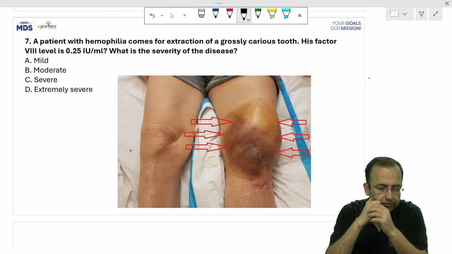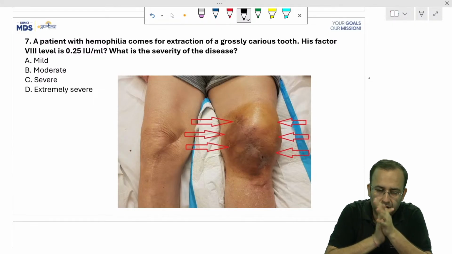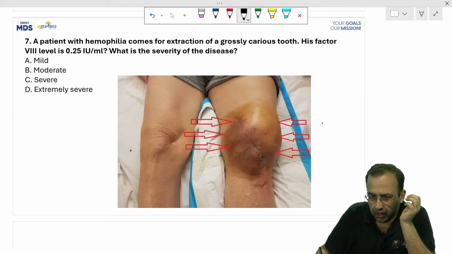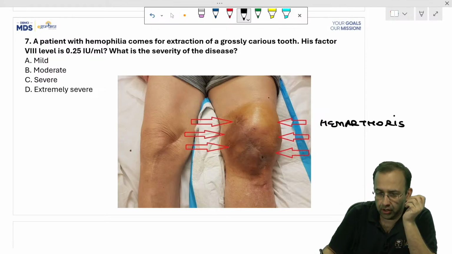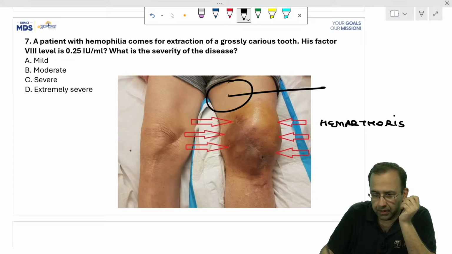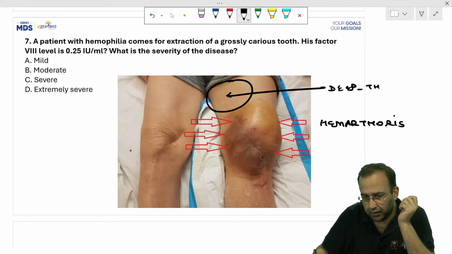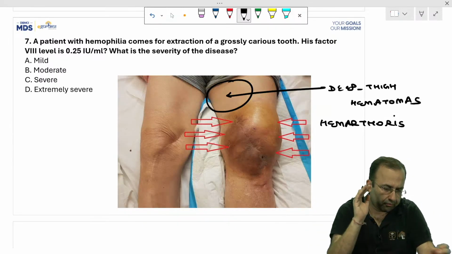The minute you see this image, you are able to make out he is a young male child presenting to the OPD with hemarthrosis, that is severe swelling of the knee joint, or it can also present with deep thigh hematomas. You know this. Forget the question at present.